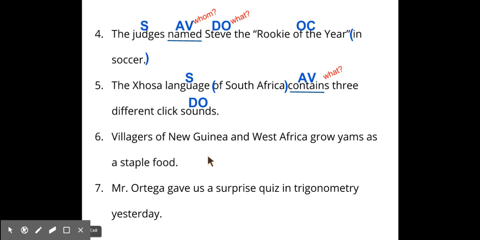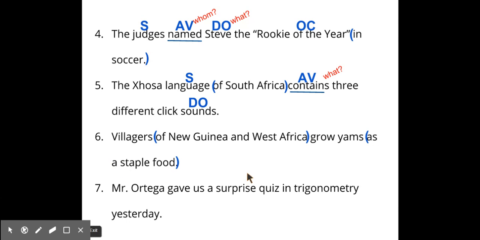Villagers of New Guinea and West Africa grow yams as a staple food. All right, what can we get rid of? What are our prepositional phrases? Of New Guinea and West Africa. That's one prepositional phrase. And another one is as a staple food.